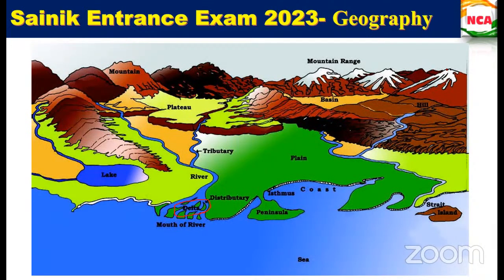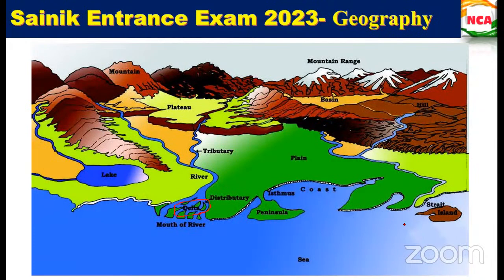What is the difference between peninsula and island? A peninsula is connected to the mainland, whereas an island has no mainland connection. It is detached from the mainland, so on all sides it is surrounded with water only.